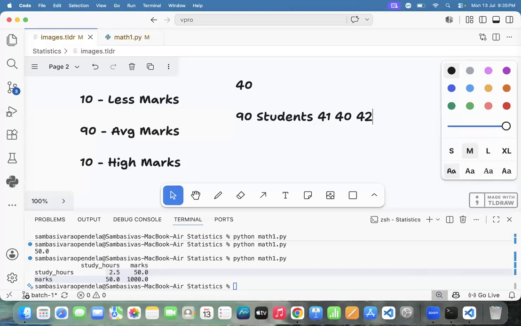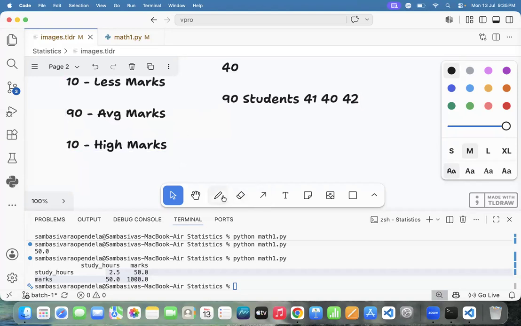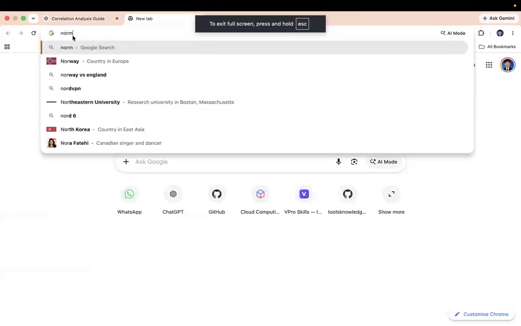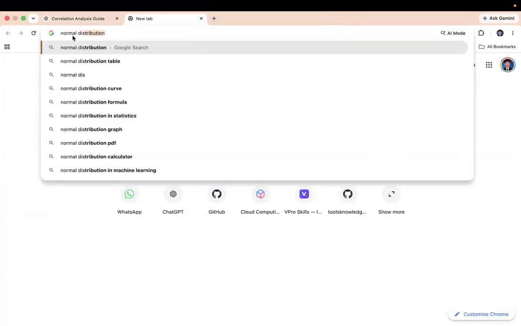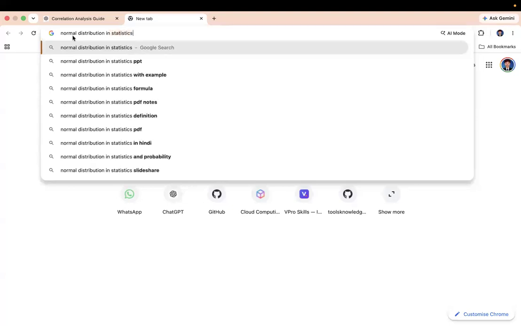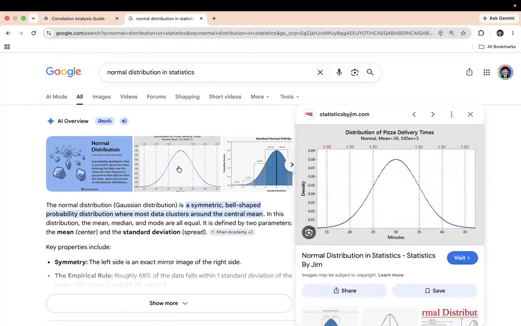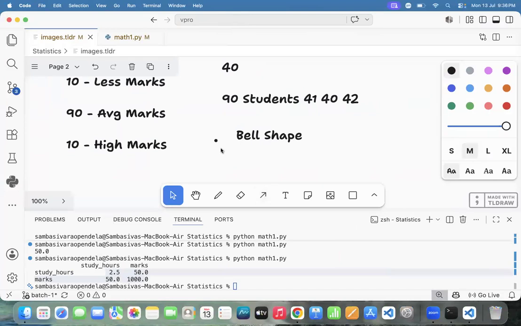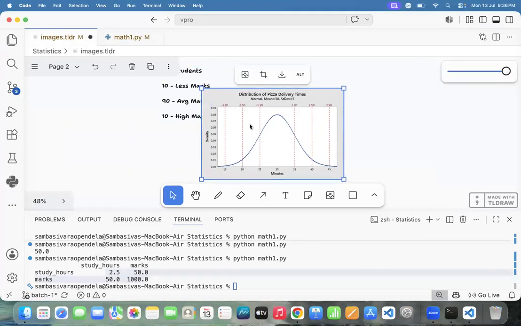Fine. Now, let me go to one example. This kind of shape, technically, we can call the bell shape. Let me go through Google and check it again. Normal distribution, distribution in statistics. If you check this one.